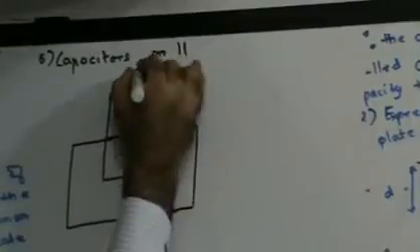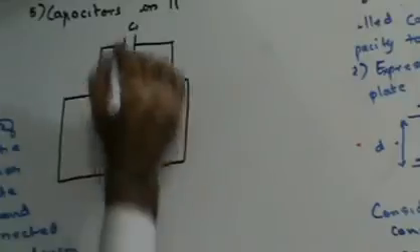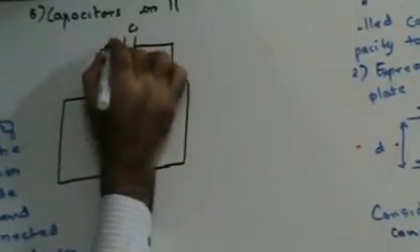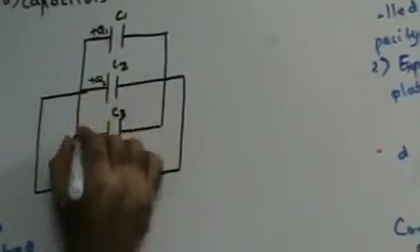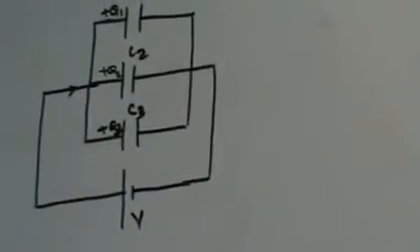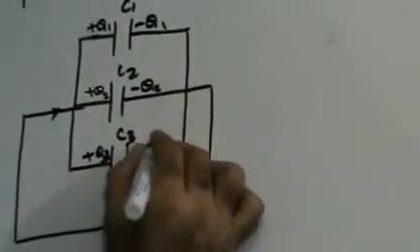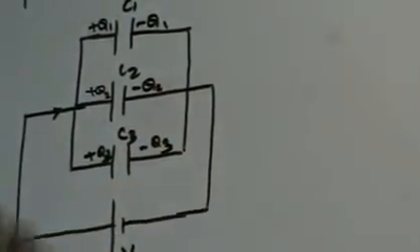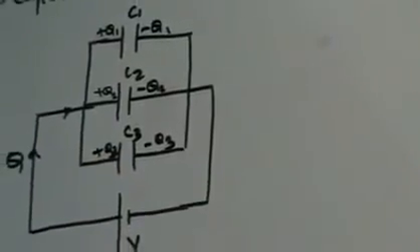Let us assume that these are capacitors C1, C2 and C3, and that the charges given to them are plus Q1, plus Q2 and plus Q3. Since this is a parallel circuit, the current in the three branches will be different, therefore different charges are induced on the plates. So the other plates will be minus Q1, minus Q2 and minus Q3. Q is the total charge that is going into the circuit. Let's write this.